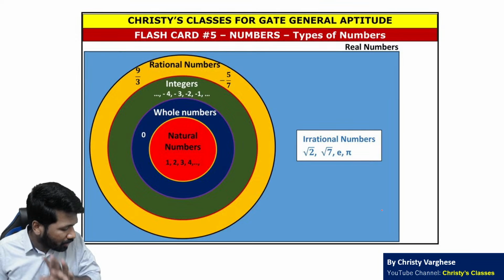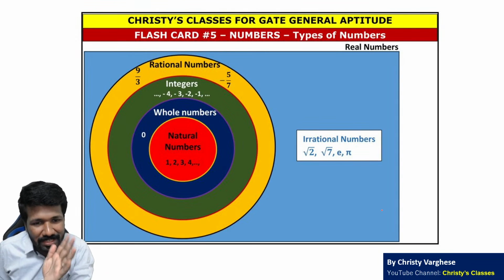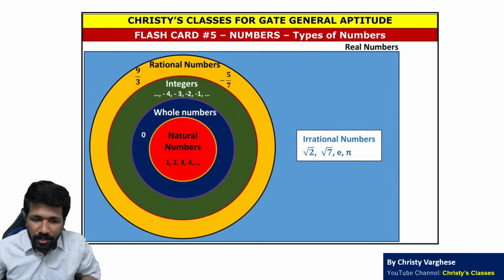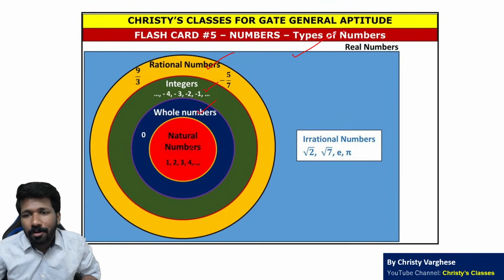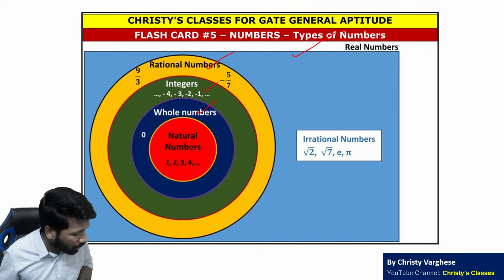For making you understand this, we have developed more flashcards so that you will understand all these things easily with this diagram itself. Natural numbers क्या है? Natural number whole number का सबसेट है, और whole numbers integers का सबसेट है, integer rational numbers का सबसेट है, और rational number real numbers का सबसेट है. These things I hope all of you are clear.